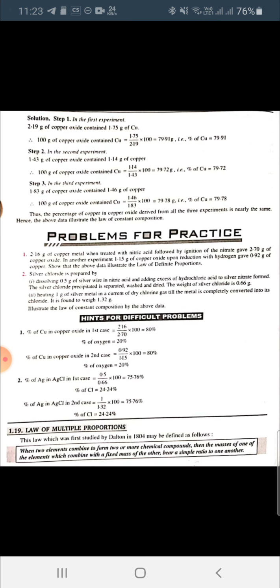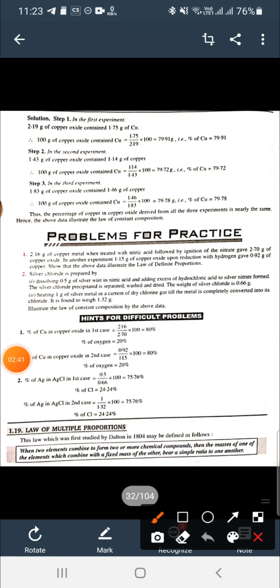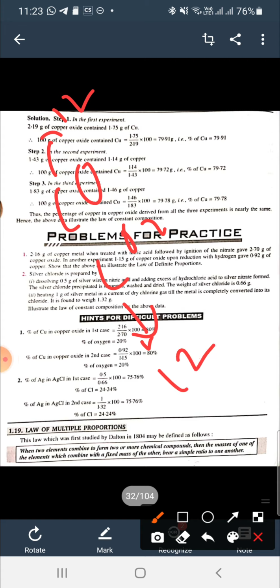Carbon and oxygen combine with each other to form carbon monoxide, and carbon and oxygen combine to form carbon dioxide. When we fix the mass of carbon as 12, carbon has 12 gram in carbon monoxide and 12 gram in carbon dioxide.